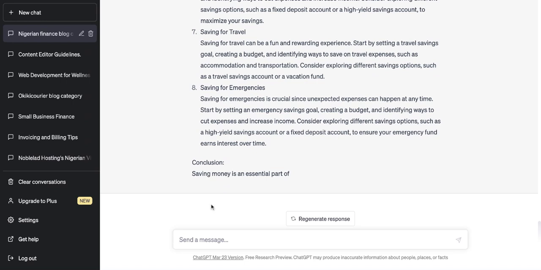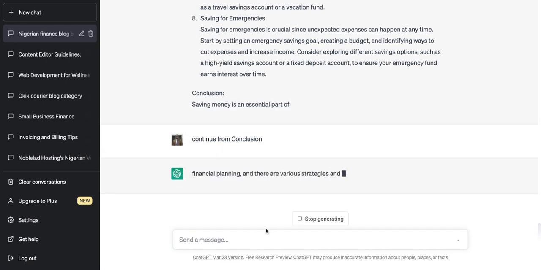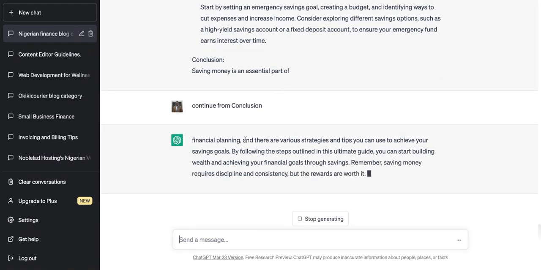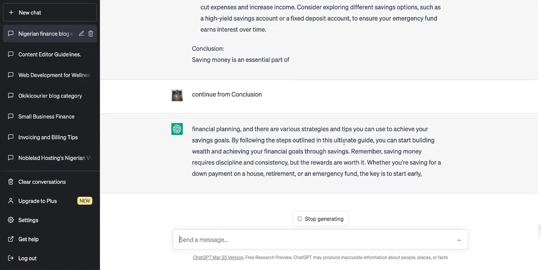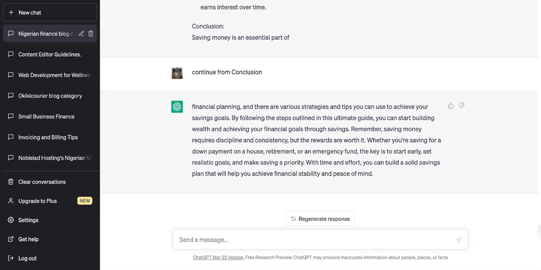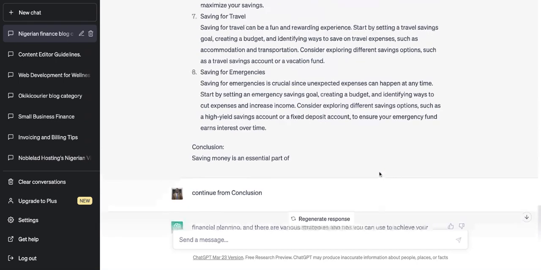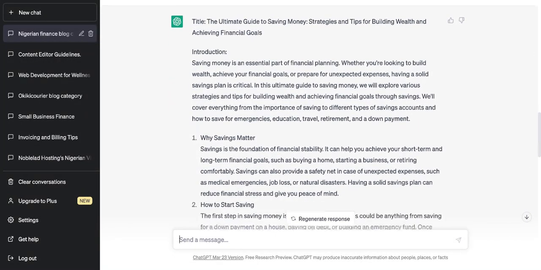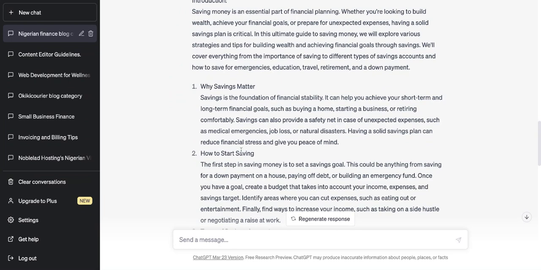Another thing you can do is, when it stops like this, just write continue from conclusion, and it will continue. And it continues, part of financial planning, and that's it, right? Till the end of the blog post, and this is the end of the content pillar, right? It's not bad, but it's not enough, right?